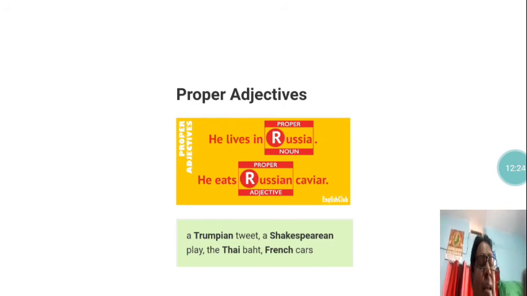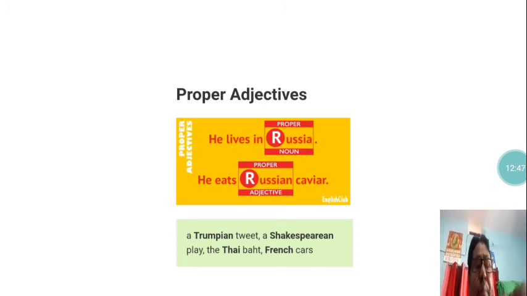Here caviar is described by the word Russian, and this Russian is made from the word Russia. That Russia is a proper noun, and from the proper noun Russia is made Russian. So Russian is a proper adjective.